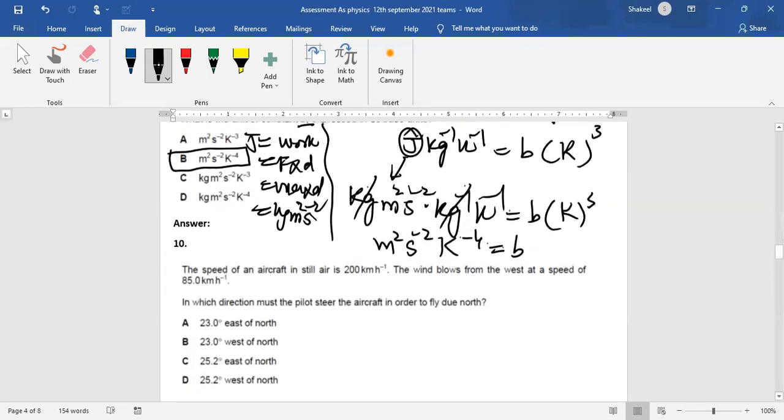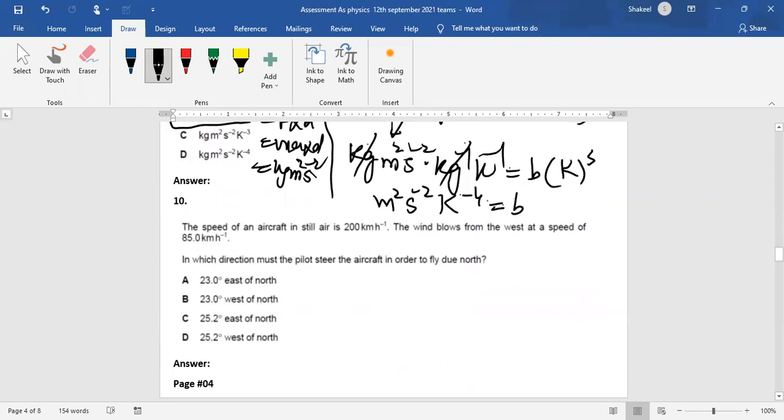Now, MCQ number 10. This is from vectors. The speed of aircraft in still air is 200 kilometer per hour, and the wind speed is 85 kilometer per hour. The wind is blowing from west. In which direction must the pilot steer the aircraft in order to fly due north? So let's say, this is north, this is south, this is west, and this is east. Finally, the aeroplane has to fly due north.